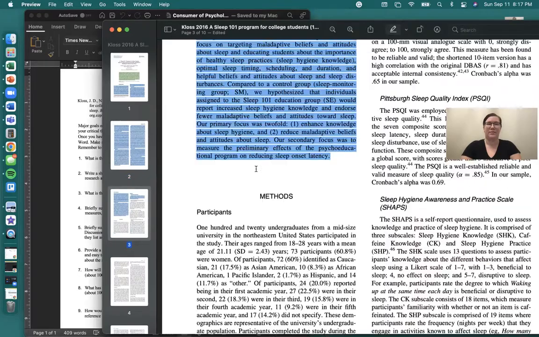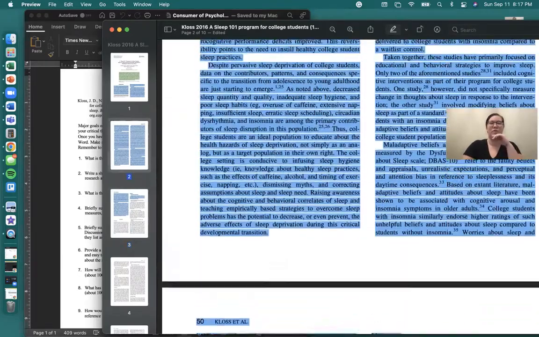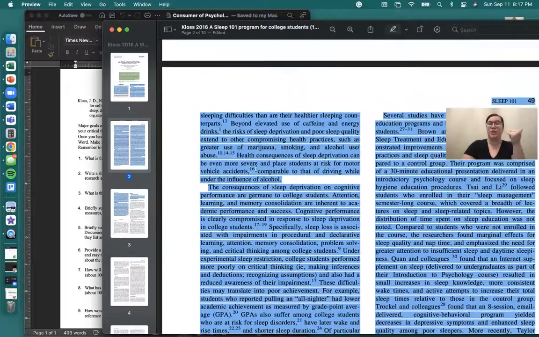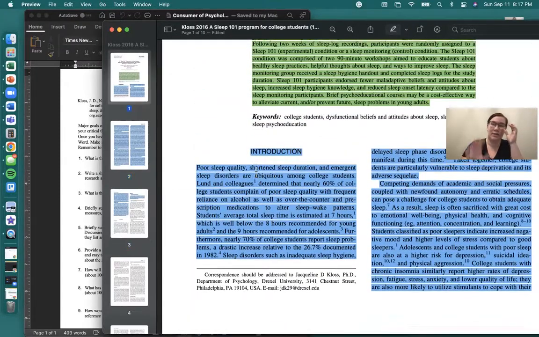So all of that, right, which is almost 2.5 pages, is introduction material. And the previous research is research that has been done before this study, right? It's not this study. I don't want you to tell me what they're doing here. I want you to tell me what previous research has done. What did they cite in their introduction?